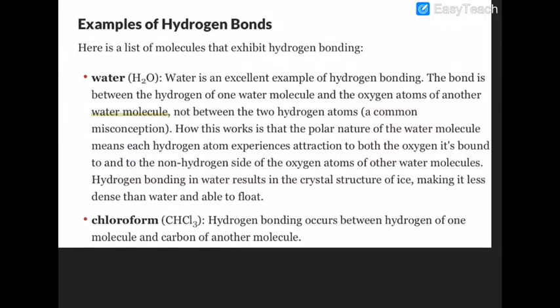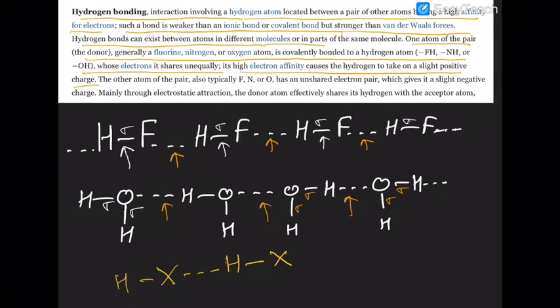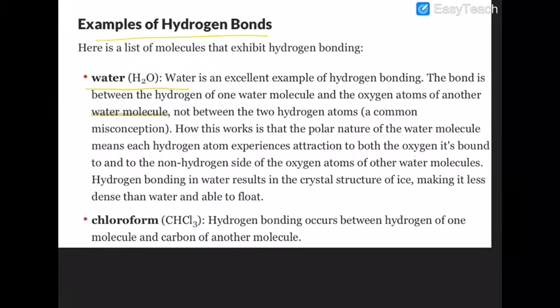Now, what are the examples of hydrogen bonding? I already told you in the previous case. HF and ammonia are examples of hydrogen bonding. The first case is water. Water is an excellent example of hydrogen bonding. There is a bond between the hydrogen of one water molecule and the oxygen atom of the next water molecule, not between the two hydrogen atoms.